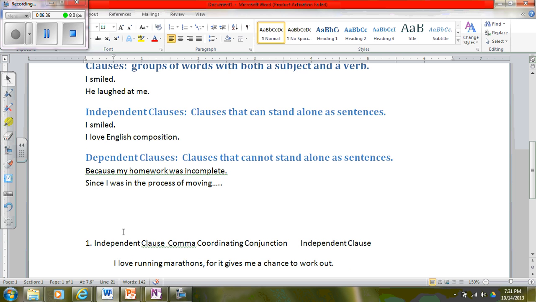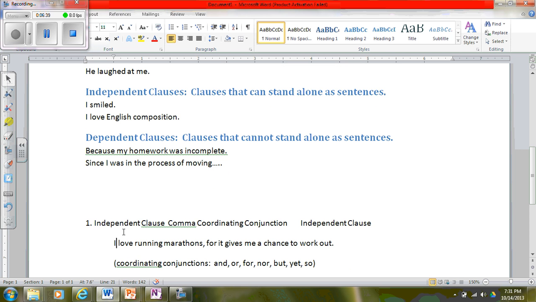Okay, so let's go over these rules. First of all, if I have an independent clause, I love running marathons, and then I have another independent clause, it gives me a chance to work out. There are a couple of things that I can do whenever I have two independent clauses in a sentence. The first thing is I can put a comma and a coordinating conjunction between the two. Well, what is a coordinating conjunction? I have them listed here for you.